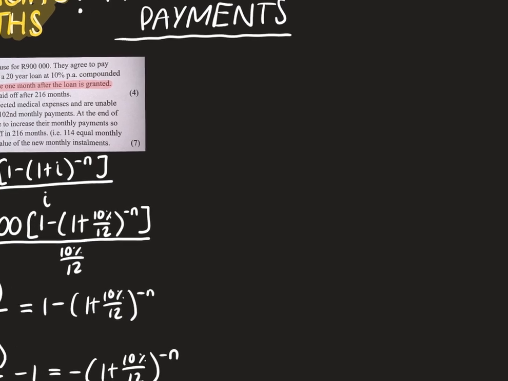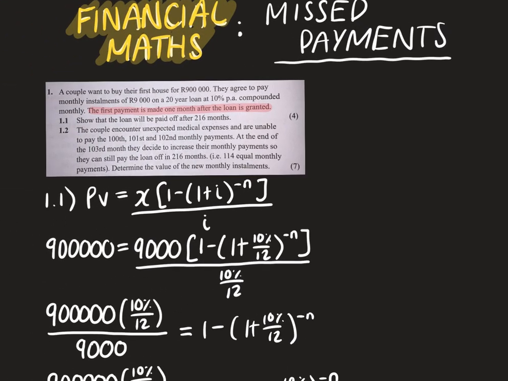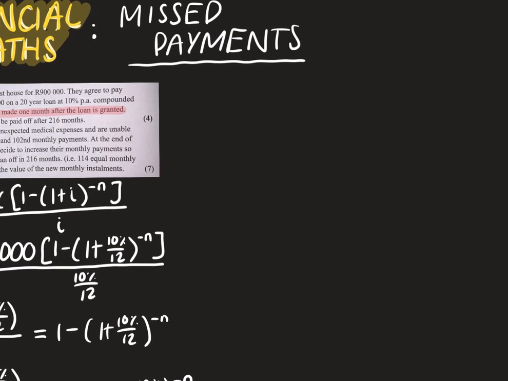Okay. So obviously, if you miss payments, either you can increase the amount you're going to be paying every month to match the same time period as what you had, or you can keep the same monthly installments, but then obviously increase the amount of time that you're paying the bank back. But in this case, they're wanting to increase the monthly installments to stick to the same amount of time that they're paying the bank back.